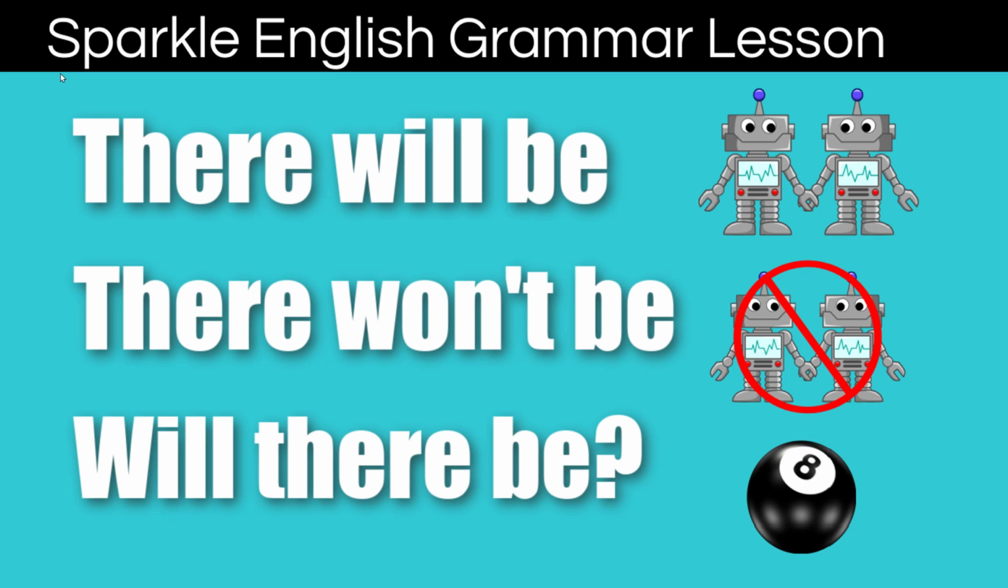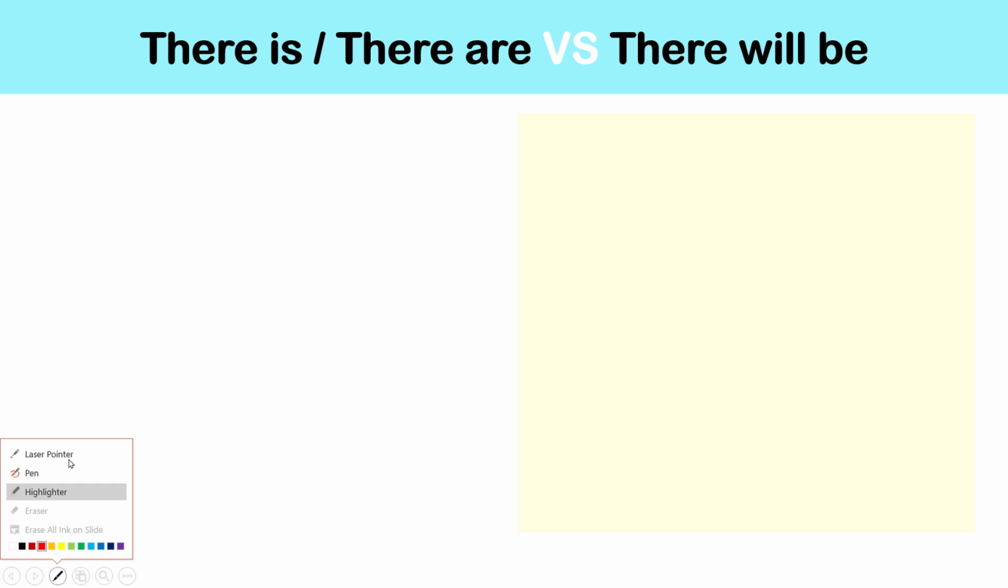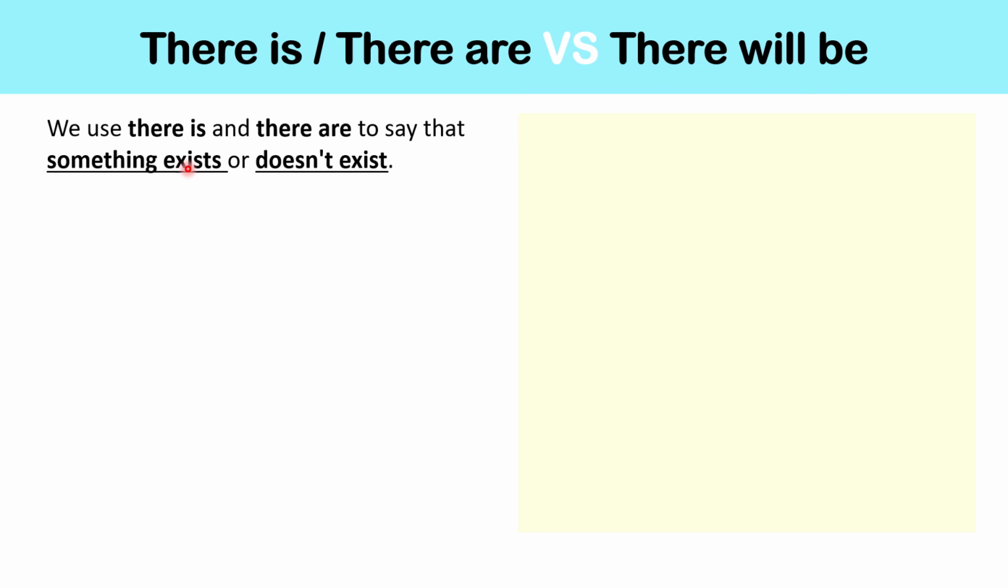In today's lesson, I'm going to teach you about there is and there are in the future tense. We say there will be. So first, I'm going to show you the difference between there is, there are, and there will be. We use there is and there are to say that something exists or doesn't exist.